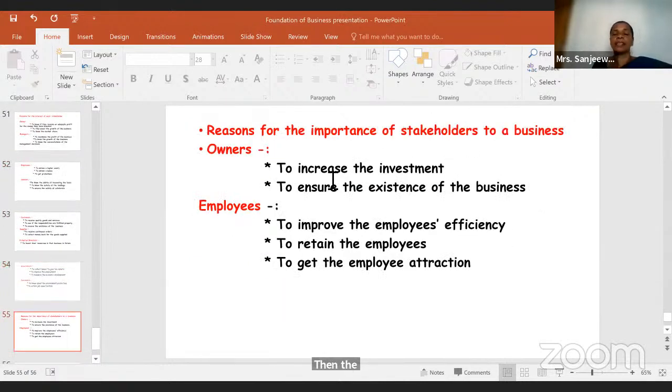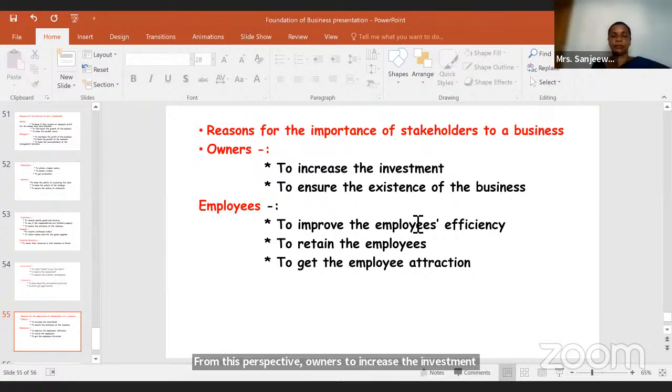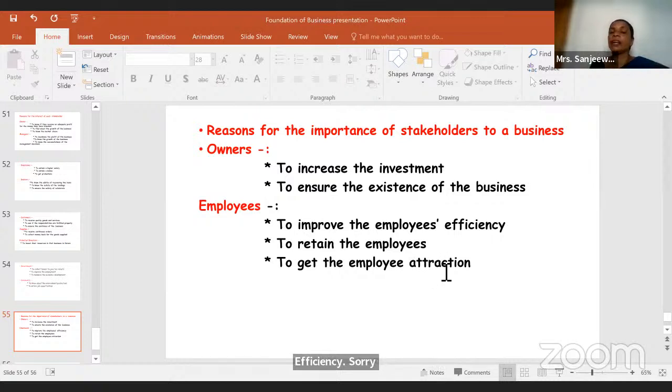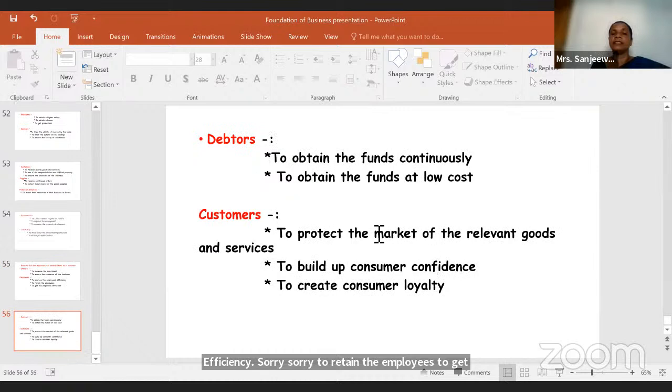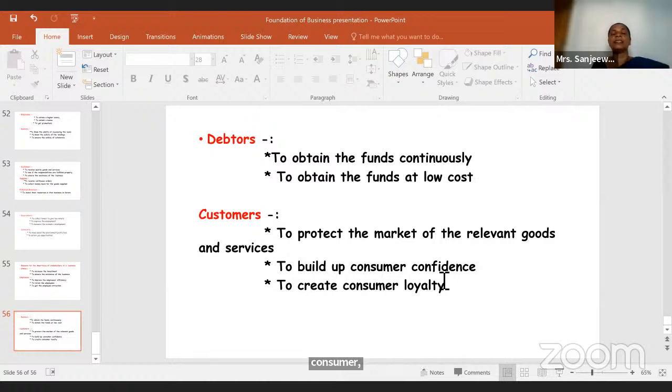Then now from the other side, reasons for the importance of stakeholders to business, right? From businesses' perspective, owners to increase the investment, to ensure the existence of the business. Then employees to retain the employees, to get the employee attraction. Then debtors to obtain the funds continuously, to obtain the funds at low cost. Then customers to protect the market of the relevant goods and services, to build up consumer confidence, to create consumer loyalty, right? So these are the things, right?